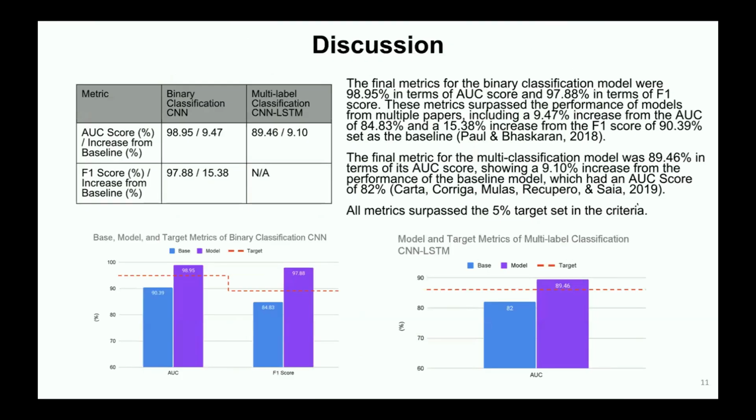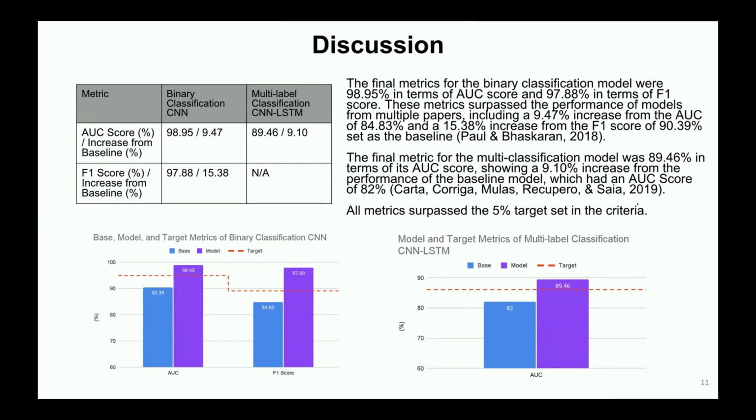The final metrics for the binary classification model were 98.95% in terms of AUC score and 97.88% in terms of F1 score. These metrics surpassed the performance of models from multiple papers, including a 9.47% increase from the AUC of 84.83% and a 15.38% increase from the F1 score of 90.39% set as the baseline.